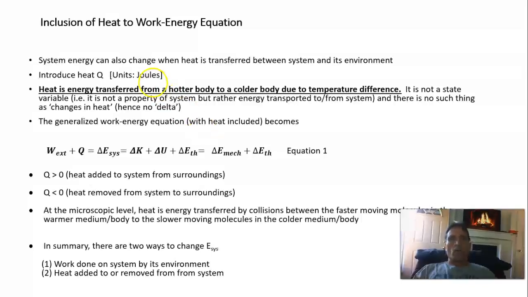And so we're going to add this term here, and so the generalized work energy equation states that the work done on the system plus the heat added to the system is equal to the change in the system's energy. So we can add energy, we can raise the energy either by doing work on the system, or we can raise its energy by adding heat to the system.